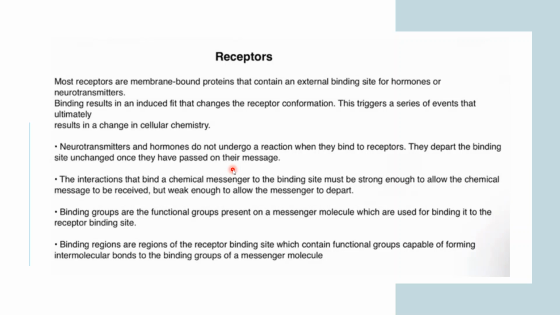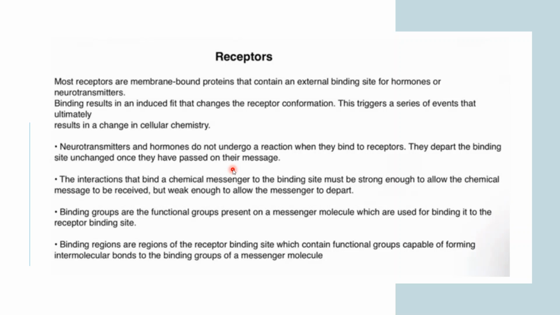So there should be a catalytic process between the receptor and hormone. They combine, pass on the message, and then depart from each other. Similarly, multiple messages are transmitted through the cell membrane by the receptors.